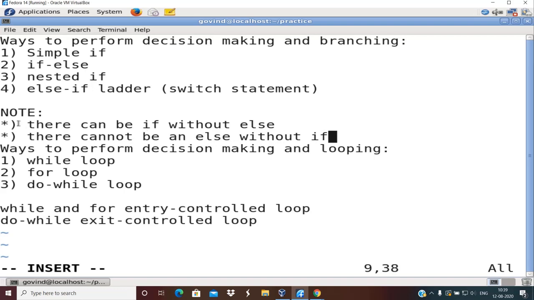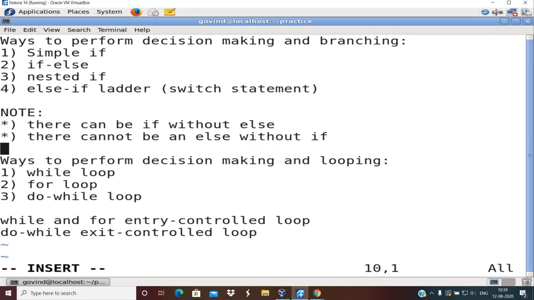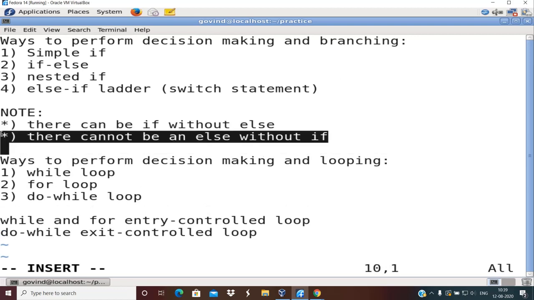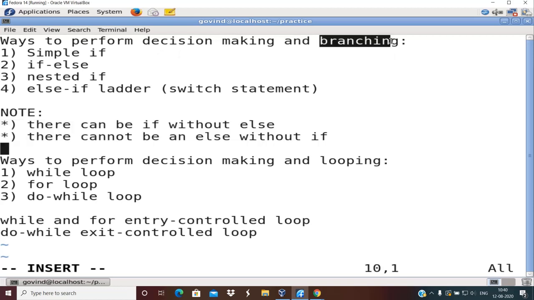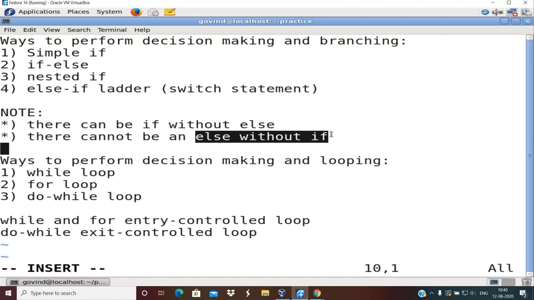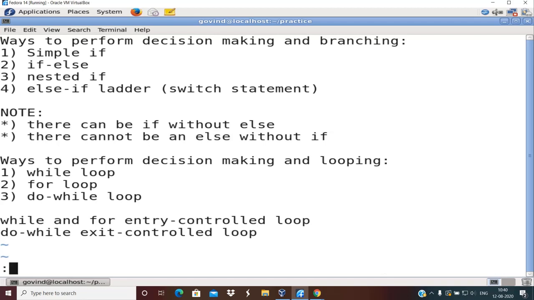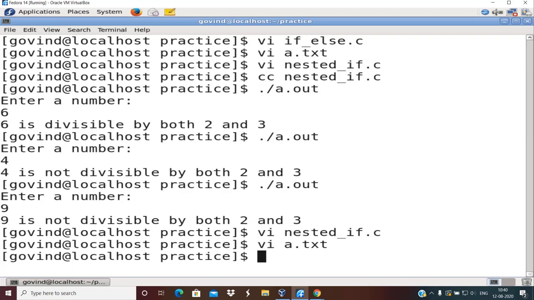So this is very, very important. Please remember this. And this is true in all the programming languages. Take any programming language which supports decision making and branching. This is true always. There can be an if without an else, but there cannot be an else without an if. So these are very important statements I am making. Please remember it.